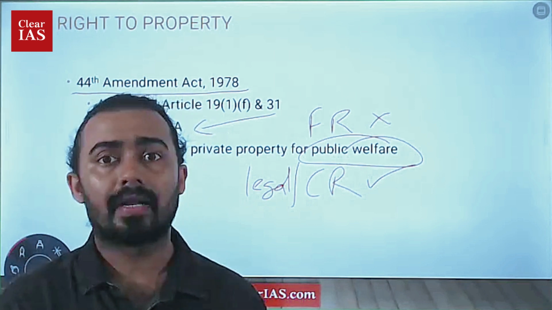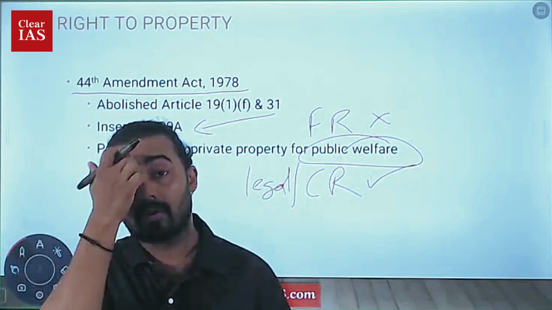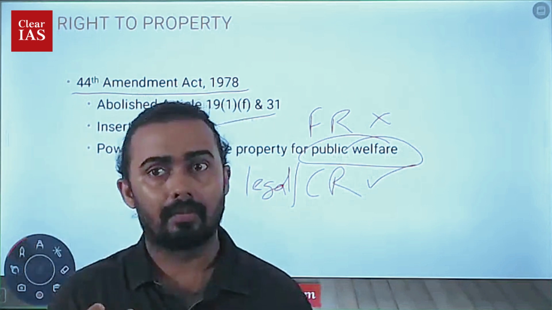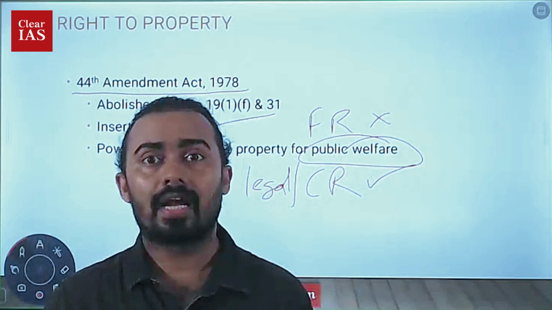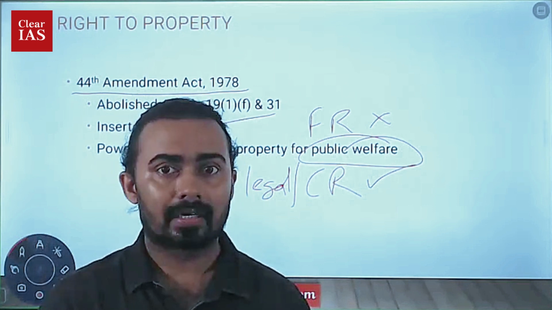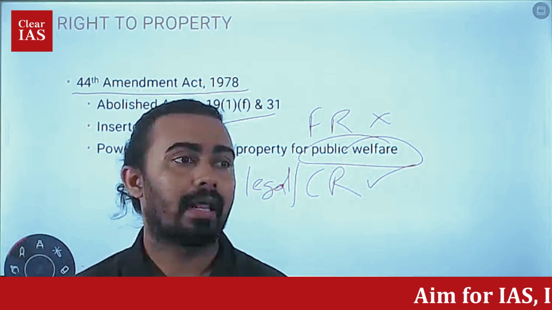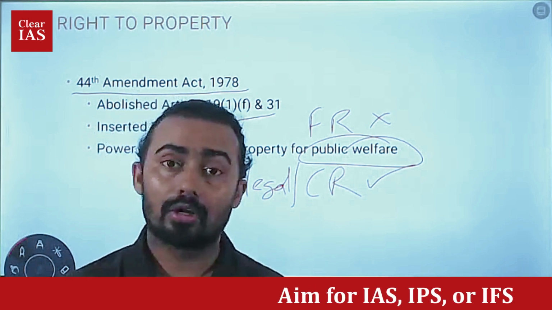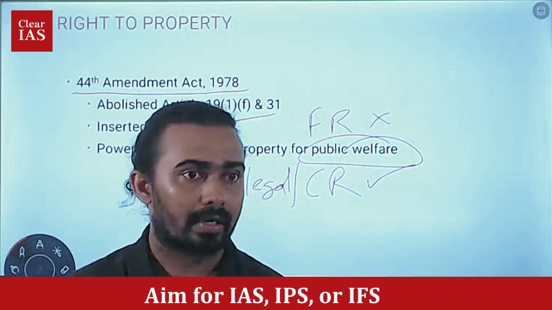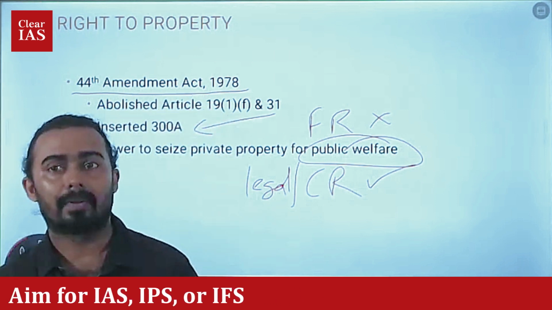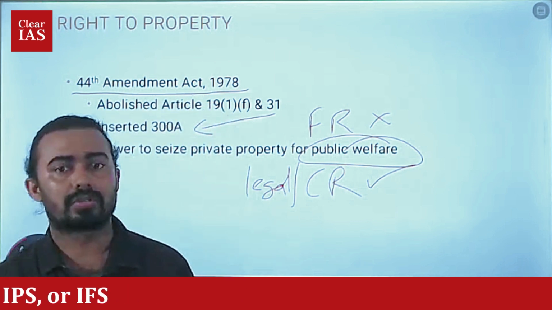However, we also have to mention that there are a lot of properties taken up and acquired by the government which are lying fallow. The development activities for which the land was acquired have not yet kicked in. A lot of such events are happening in and around India, and you can see such news in the newspaper.